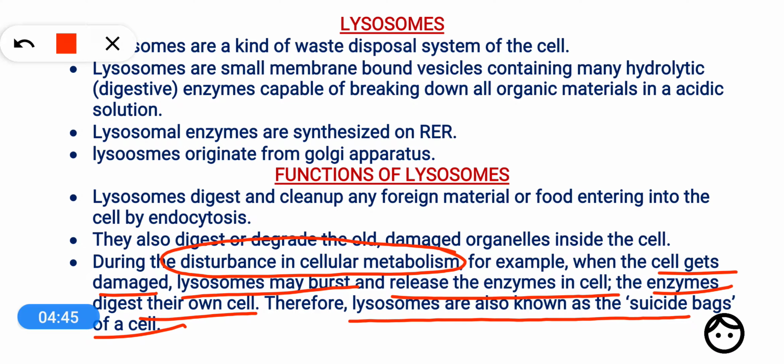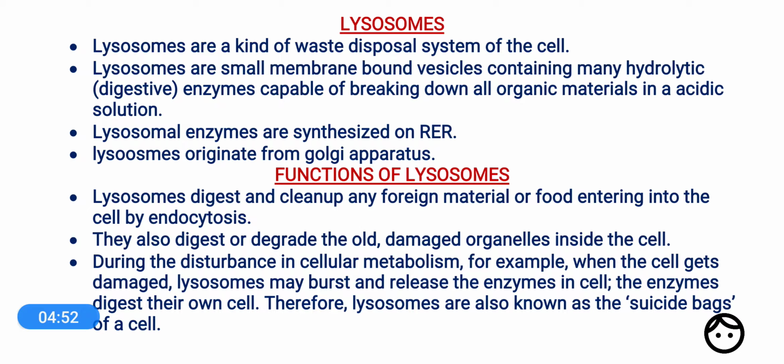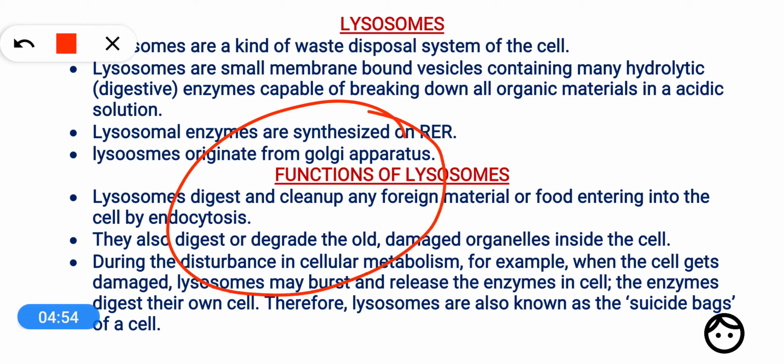So once again, let's summarize the three functions. First function, to digest any external material. Suppose this is the cell and something is brought into the cell, then to digest this external material. Or if there are old cell organelles, then to digest the old cell organelles is also its function. And another function is to digest the whole cell, that is to do suicide. So this is why it is called a suicidal bag.